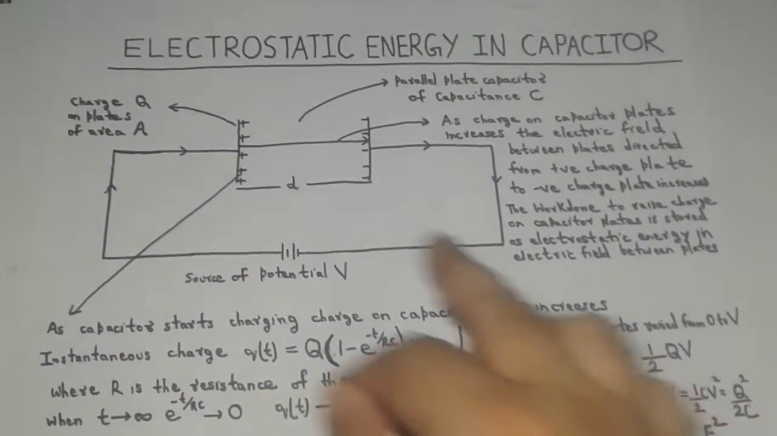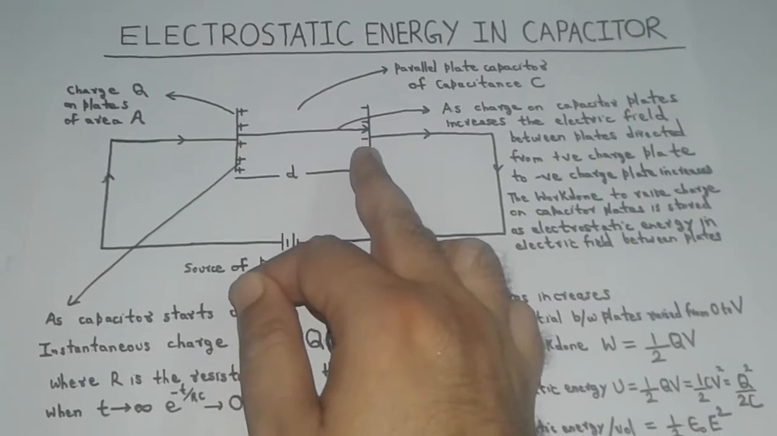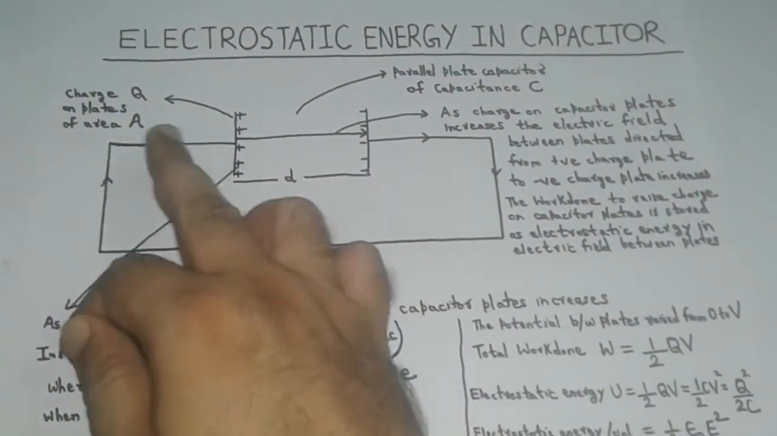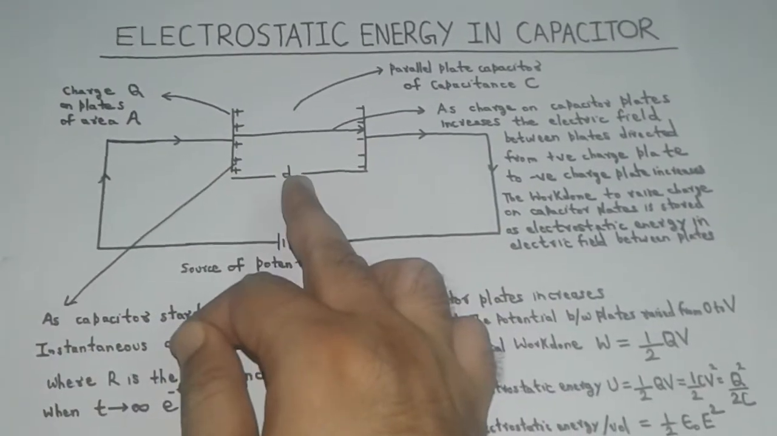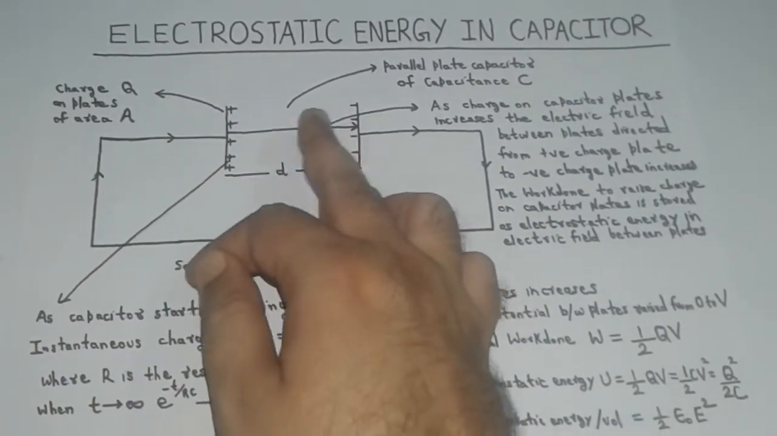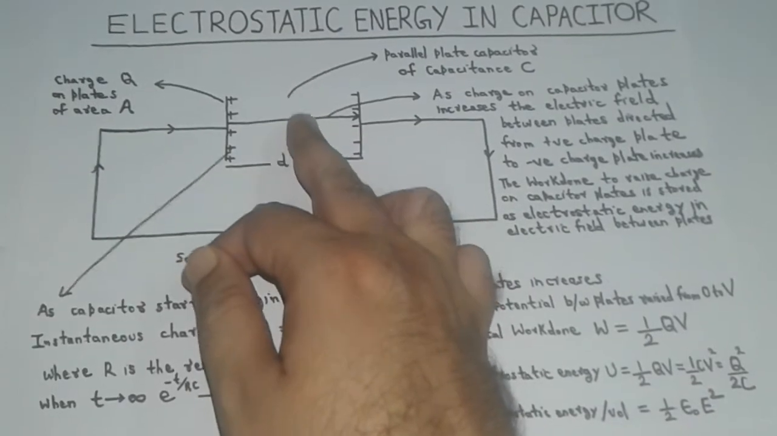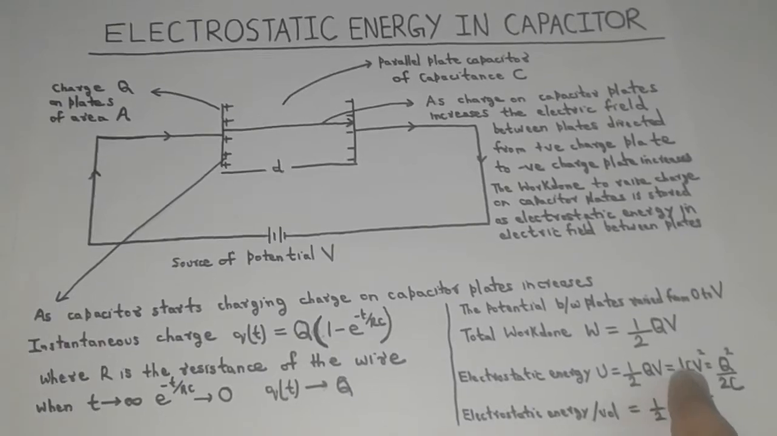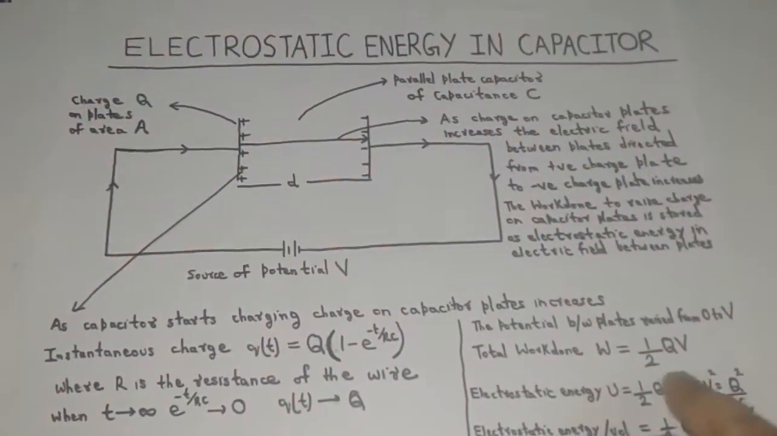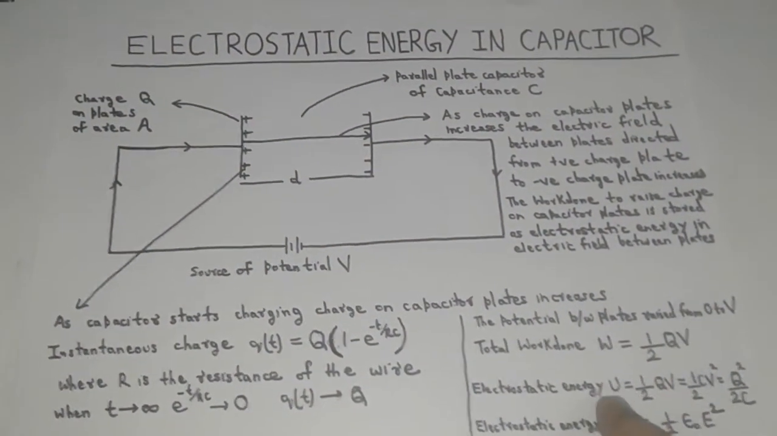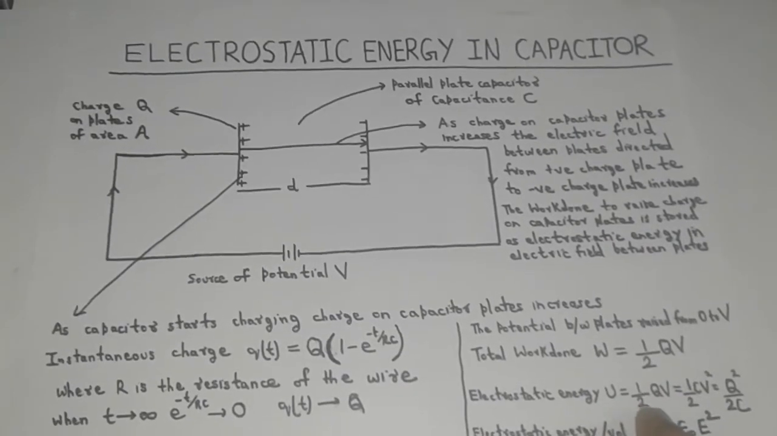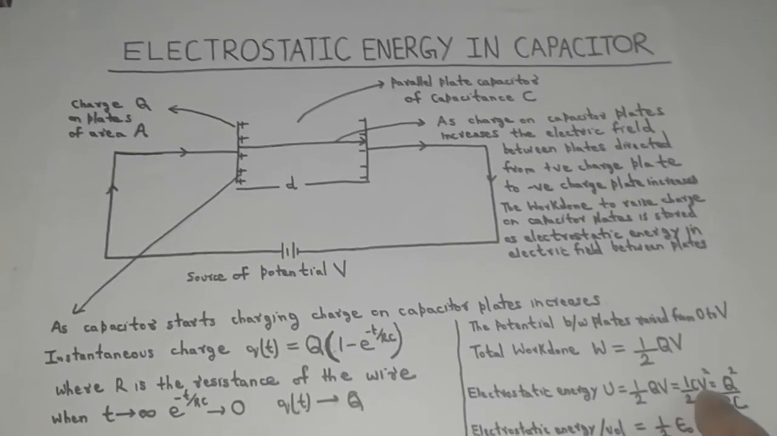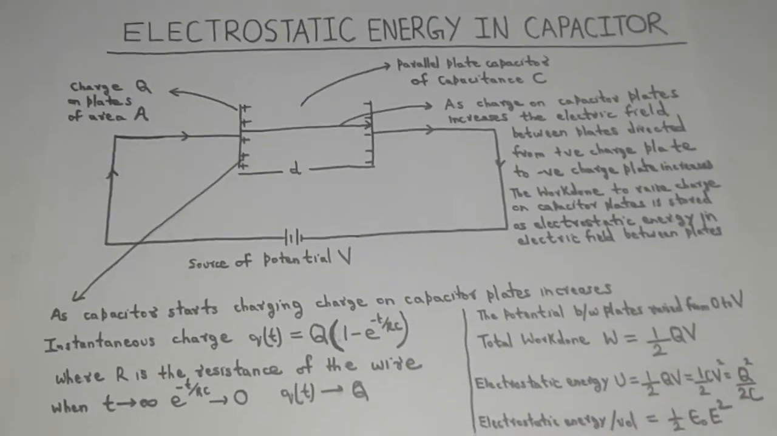Now we know the capacitance of a parallel plate capacitor C, which has plates of area A separated by a distance d and a medium of permittivity epsilon naught, say free space, between them, is given by epsilon naught A upon d. So substituting the value of C, we get U is equal to half epsilon naught A upon d into V square, which can be written as E square d square.